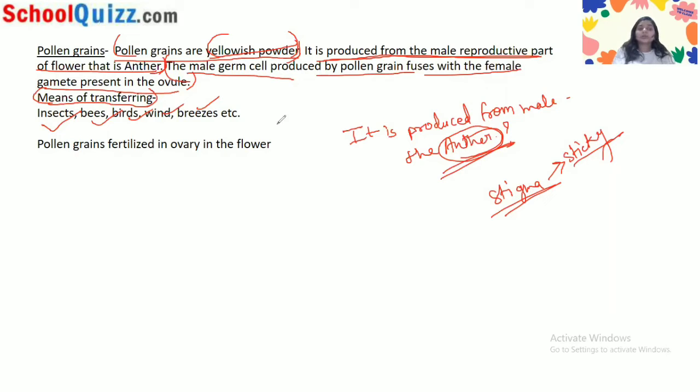So that's how the pollen grains are transferred from anther to the stigma by means of insects, bees, birds, winds, bridges, etc. Okay. Now you have to tell them that pollen grains are fertilized in the ovary in the flower. Where does it fertilize? It is fertilized in the ovary. So this is how you can write the whole answer. So I hope this is clear for you.